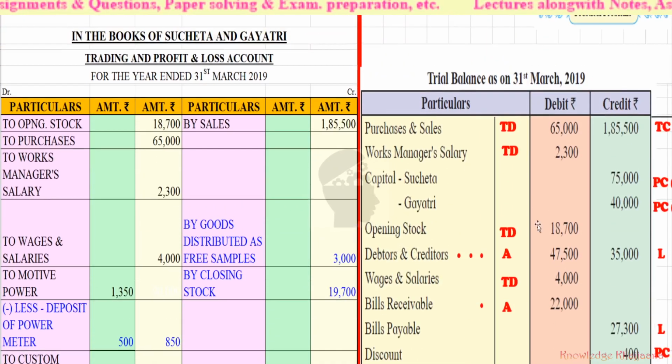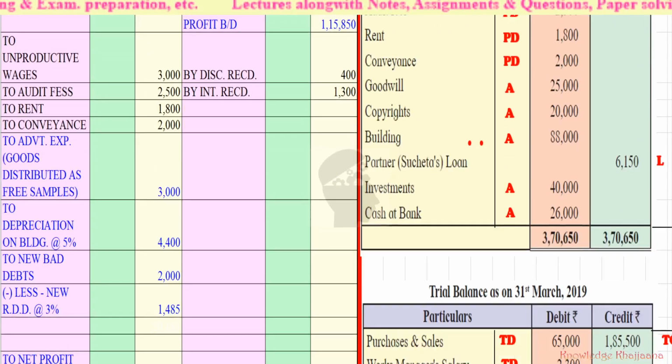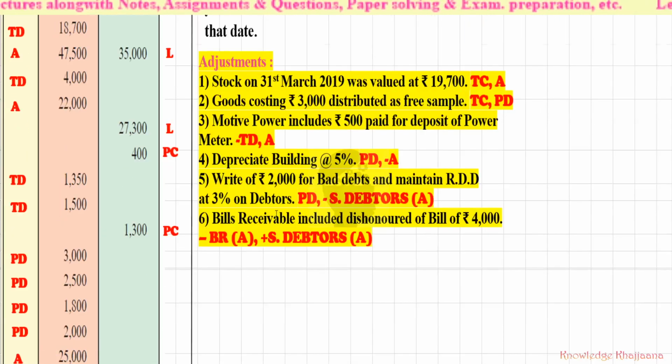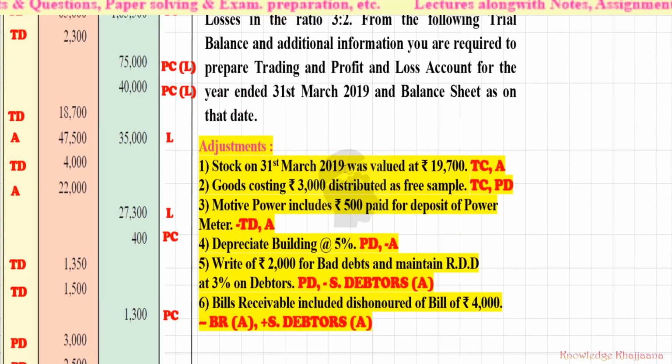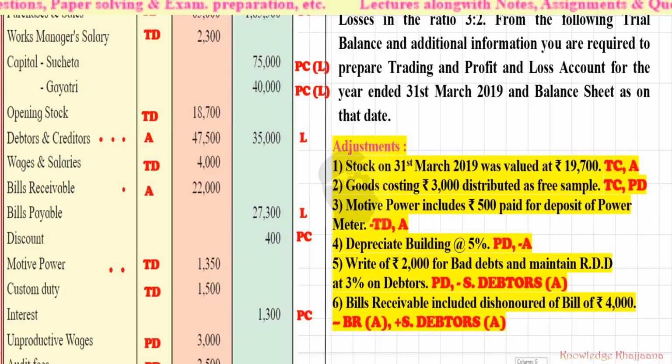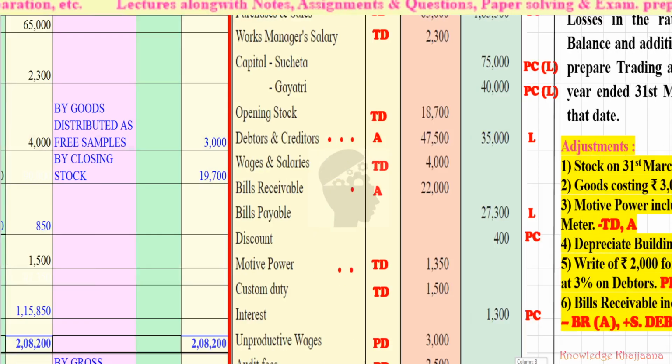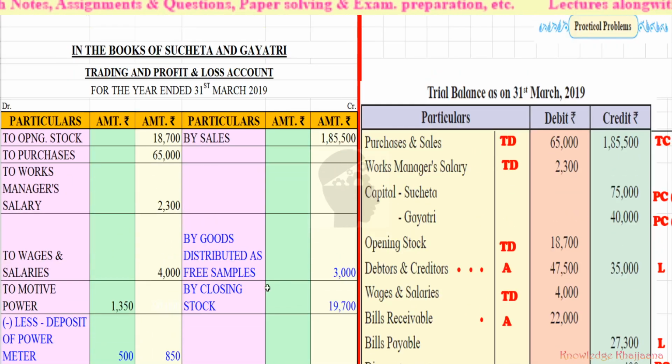Let's come to the first adjustment. Stock on 31st March 2019 was valued at rupees 19,700. It will come to the trading account credit side and the asset side. Closing stock rupees 19,700. By closing stock rupees 19,700. I have changed the color to show the items from the adjustments. Closing stock, trading account credit side, rupees 19,700.